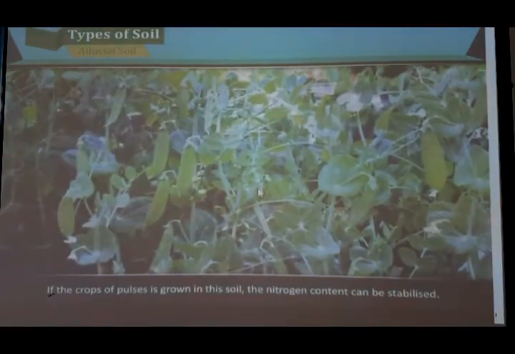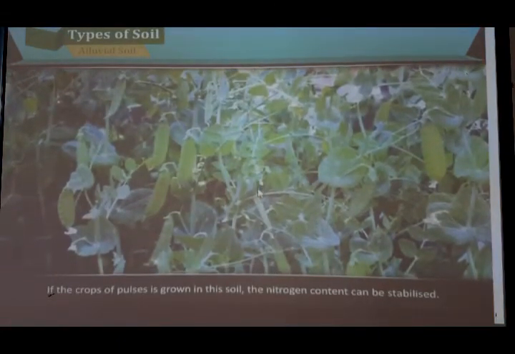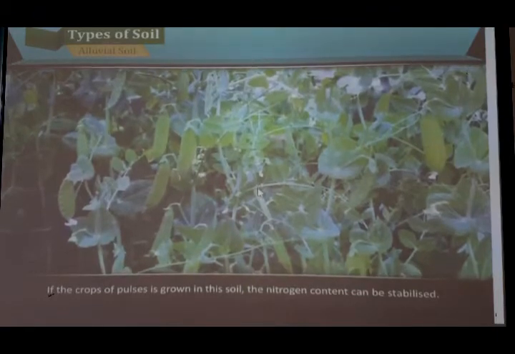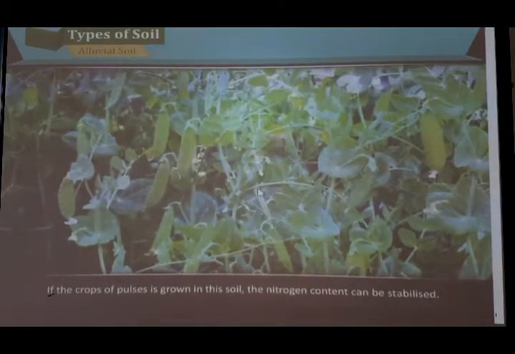If pulse crops are grown in this soil, the nitrogen content can be stabilized. So if we want to stabilize nutrients like nitrogen and humus in this soil, then if pulses are grown in this soil, the nitrogen content can be stabilized.